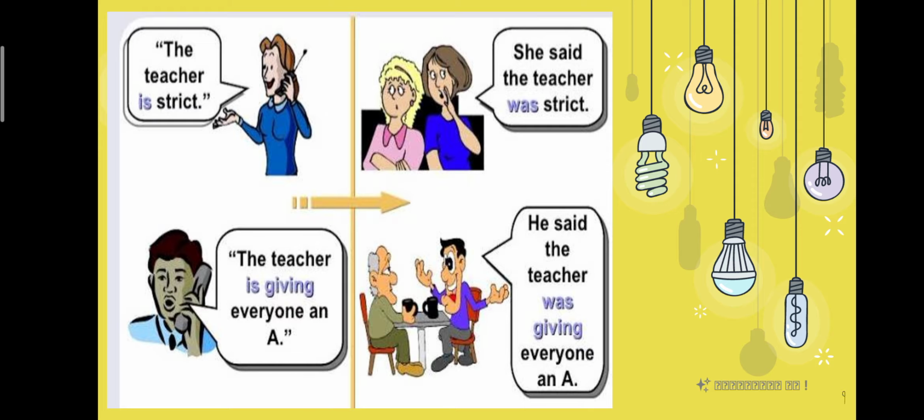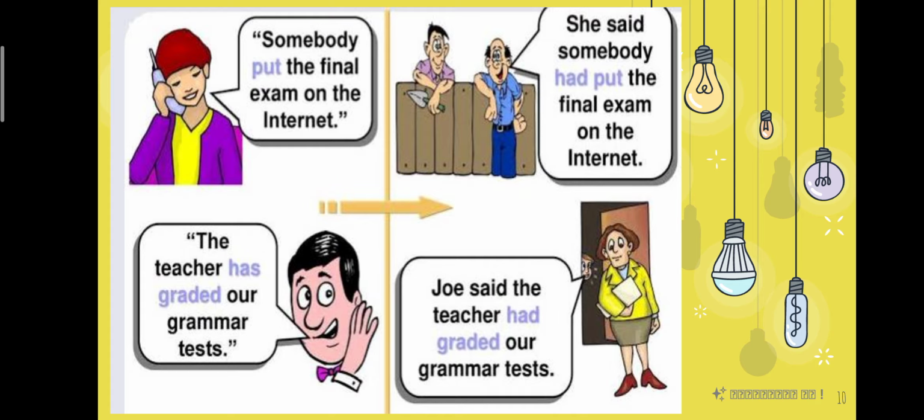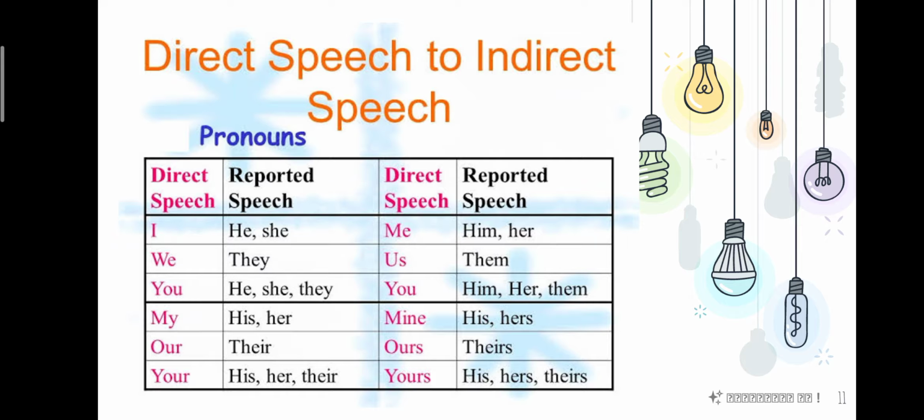Again, "The teacher is strict." Direct. "She said the teacher was strict." Indirect. So I'll show you two or three more examples which you can read by yourselves and understand. As I already told, direct speech will be given under inverted commas, and indirect speech will not have any inverted commas, right? Hope you understood the difference between direct and indirect speech looking at all the examples given.